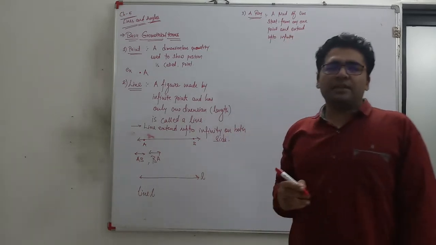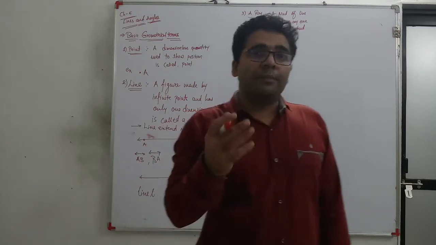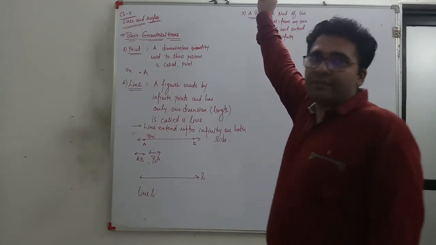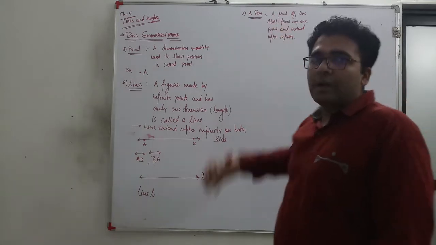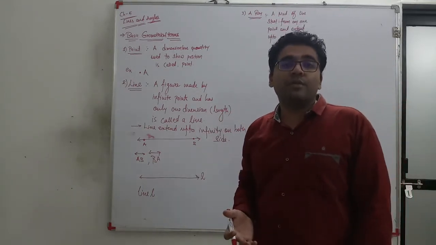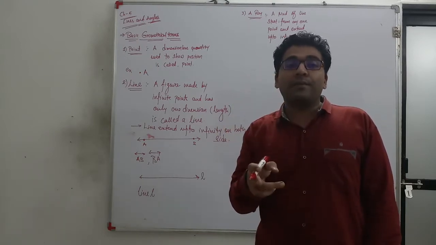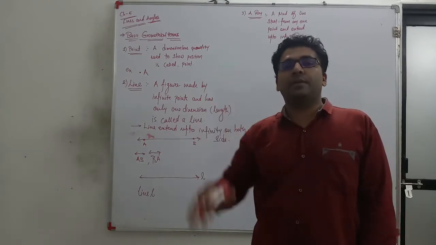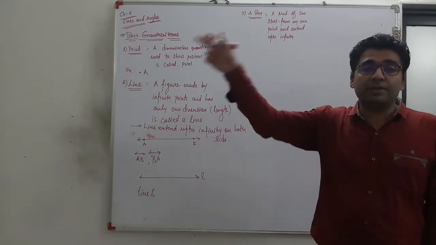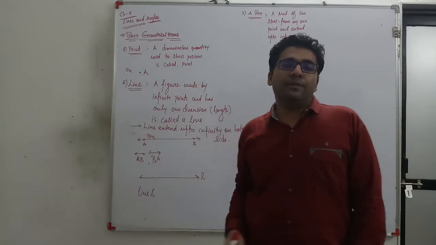Why can we say that it starts at one point and extends up to infinity? Many times we say light rays, there are light rays in our room, sun rays in the room. This shows that it is something which starts from one point and extends up to infinity.